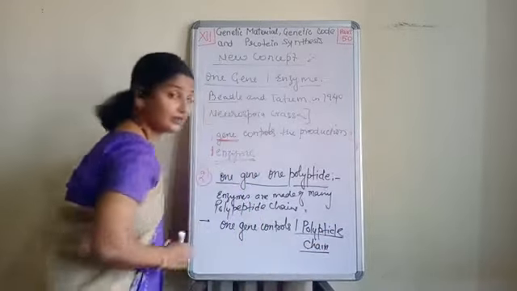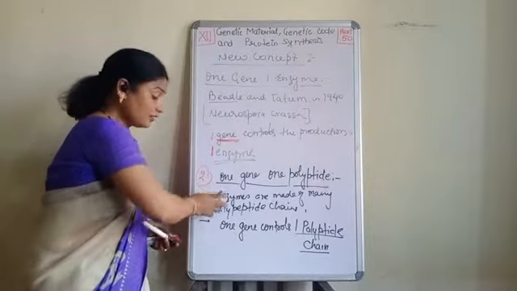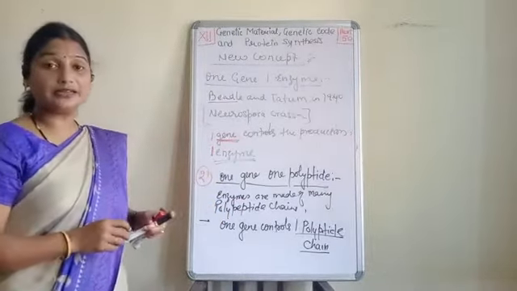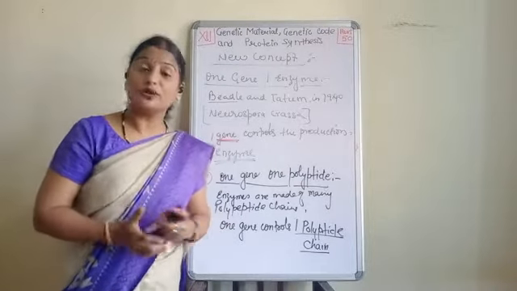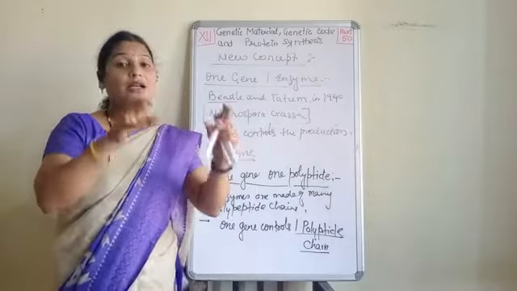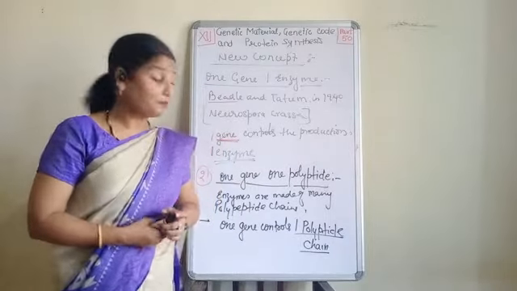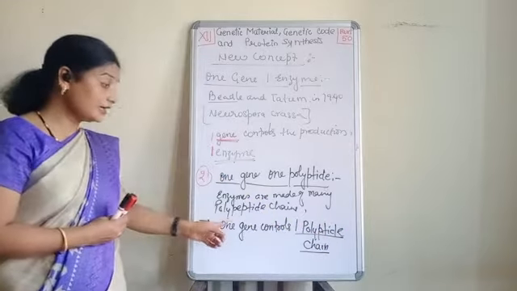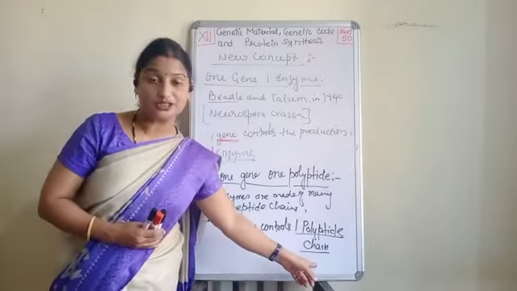Okay. So this was more basic. Earlier it was said that one gene controls one enzyme. Later on we came to know that our enzymes are made up of many polypeptide chains, and so one gene controls one polypeptide chain.